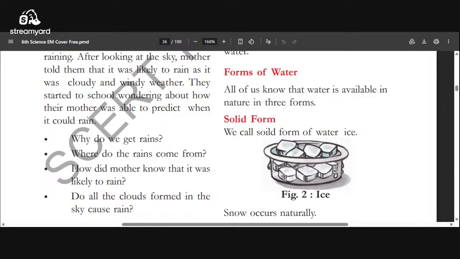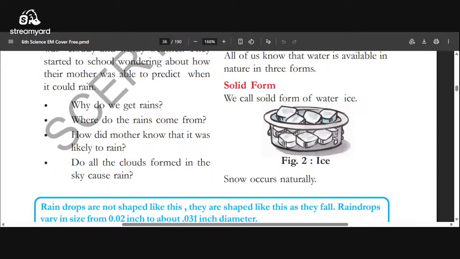How did the mother know that it was likely to rain? I already told you. We have such an experience from before raining, based on how the clouds are moving and the weather condition, we can predict. Do all the clouds that form in the sky cause rain?